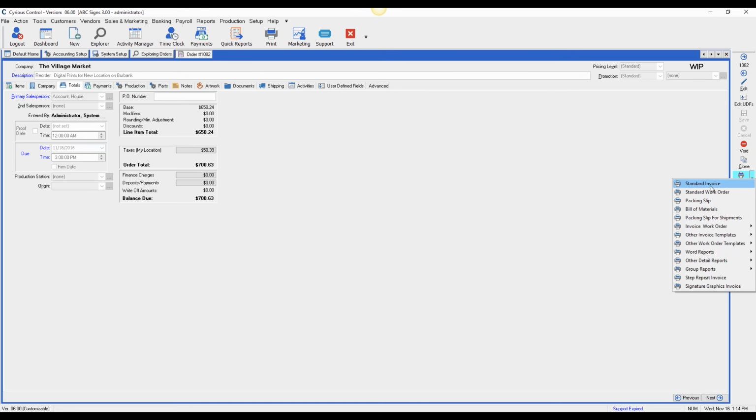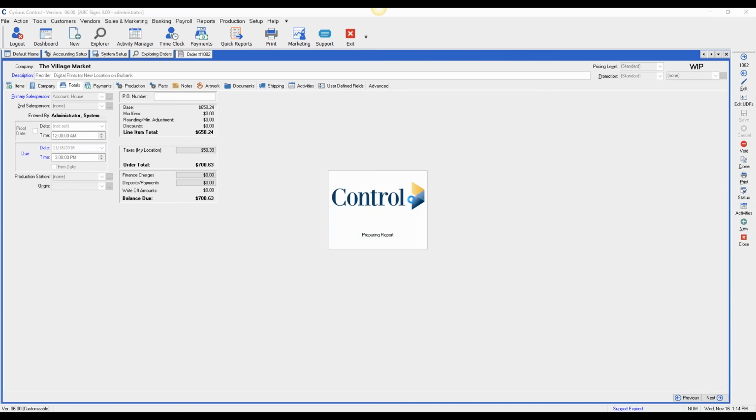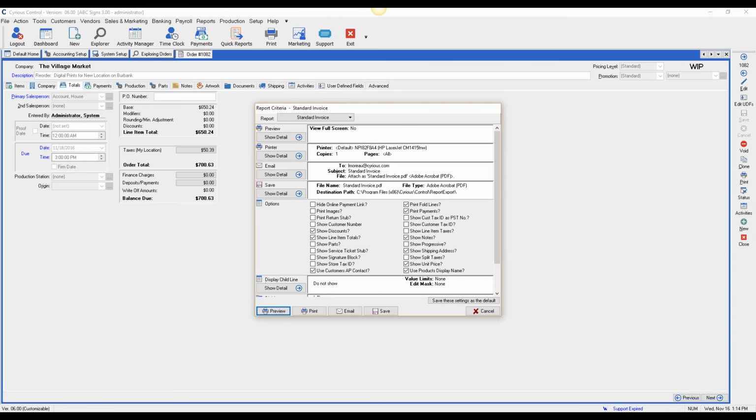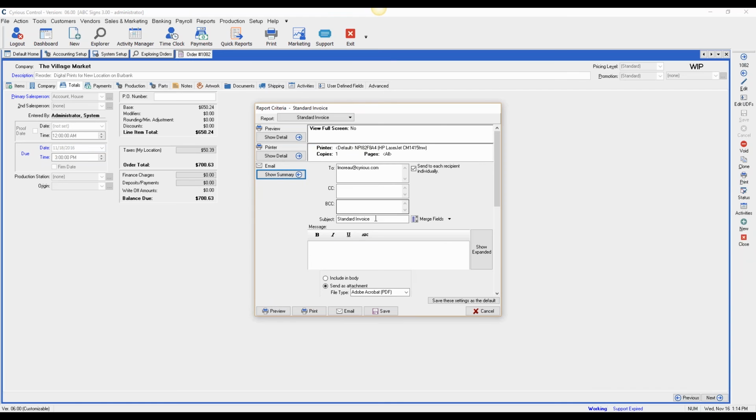Now on the standard invoice, this option has already been added. If you use a custom invoice, we'll need to add the Pay Online button to your custom invoice. Or there's a second way you can do that, okay? So let's just open this up. So standard invoice, I'm going to select that. Okay, I have my email address at the top.